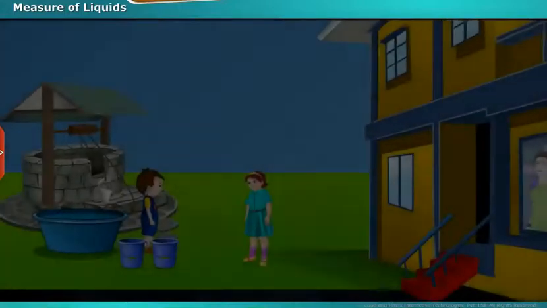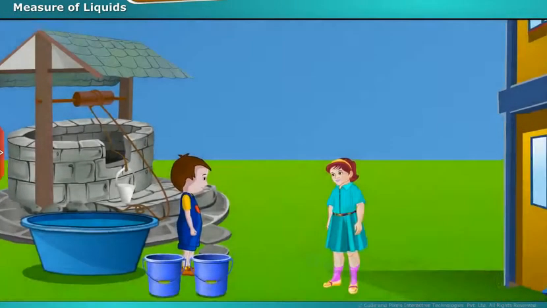Let us see the conversation between Pinky and Sandeep about the quantity of milk. Sandeep, did the milkmaid pour the milk today? Yes, Pinky, she did pour the milk. Why did she not come to your house? She had come, but I'm in a bit of confusion. Why? Tell me. Every day she used to pour 9 glasses of milk, but today she poured 4 jugs of milk only. I don't know why.